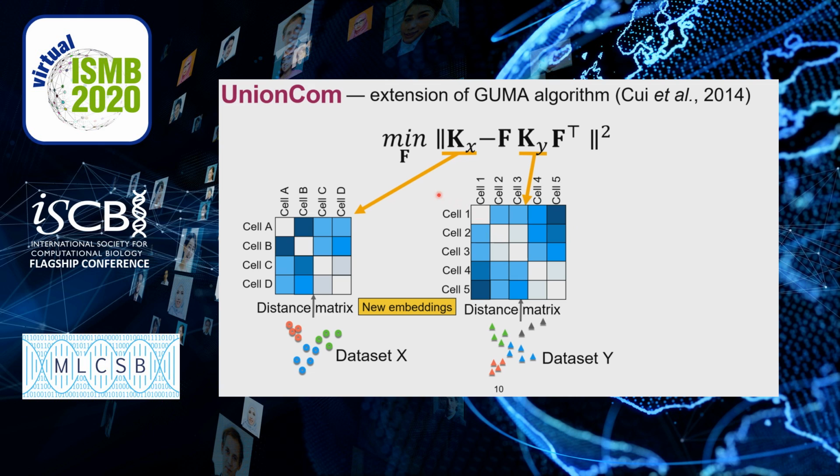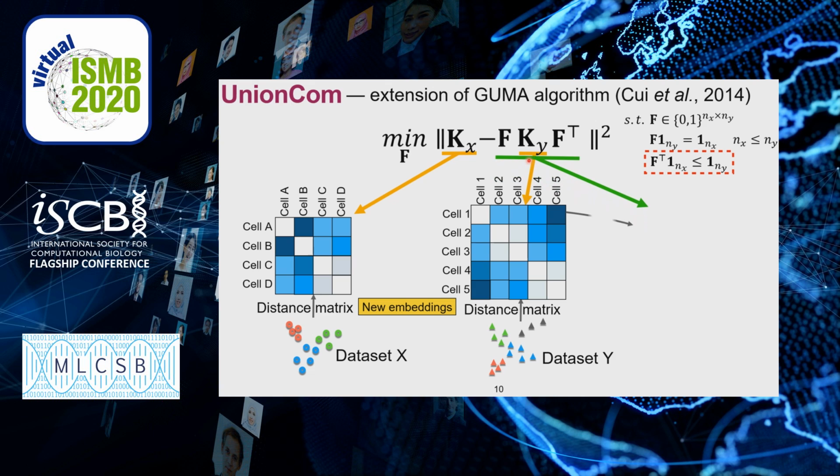Our goal is to find a matching matrix F to minimize such an objective function, where F is subject to these constraints. This integer constraint limits the algorithm to one-to-one correspondence. This inequality constraint gives the algorithm the ability to identify specific cells.